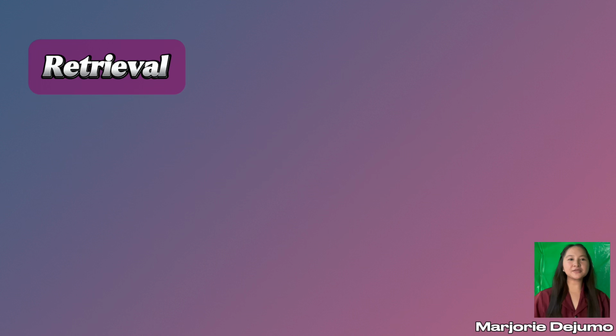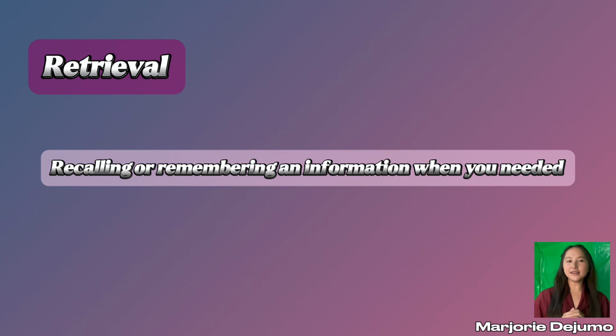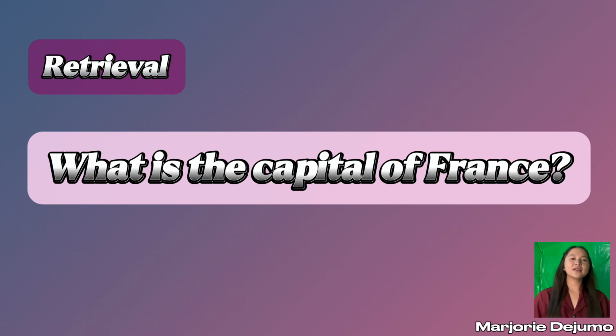The last step is retrieval. When we say retrieval, we encode information and store it, and when we need the information, we can retrieve it. So retrieval is the process of recalling and remembering information when you need it. For example, when your teacher asks you, what is the capital of France? The student retrieves it and answers, Paris.